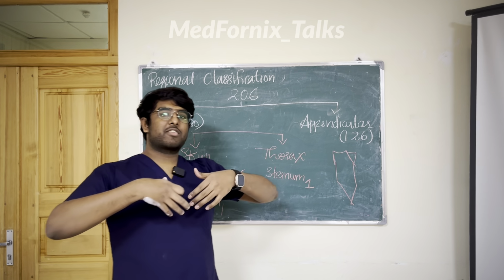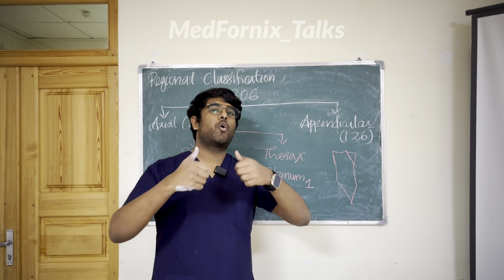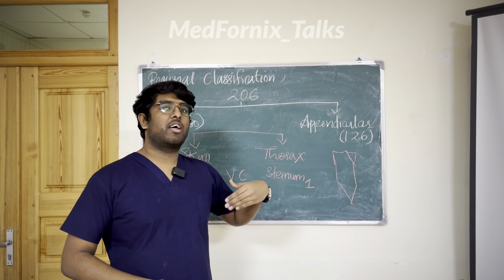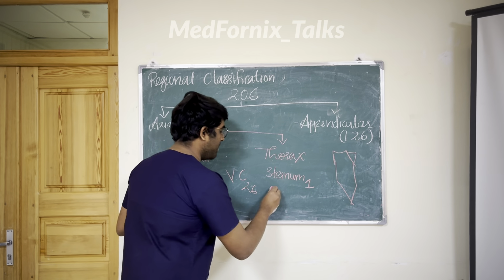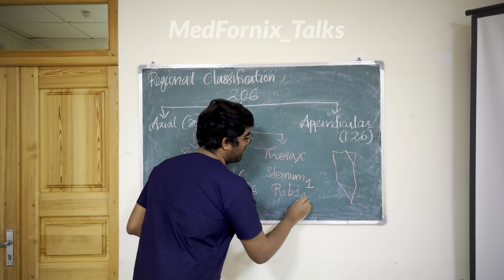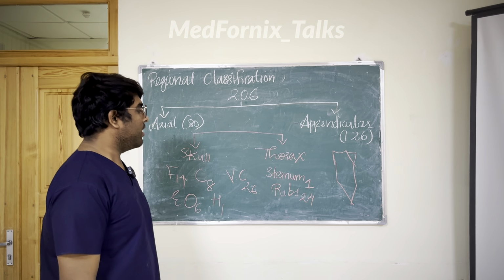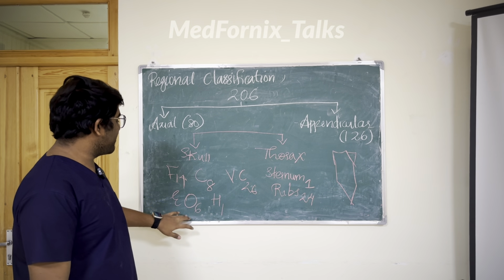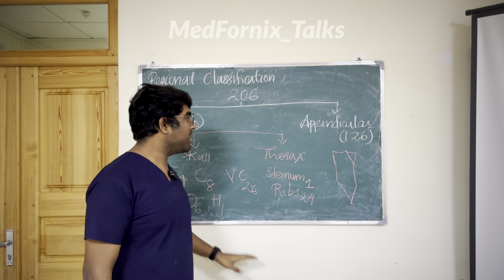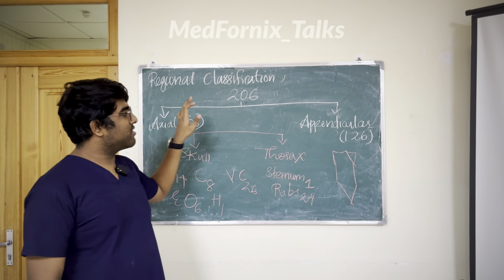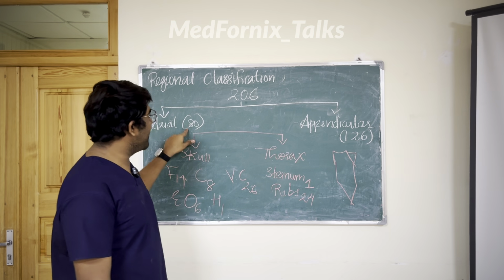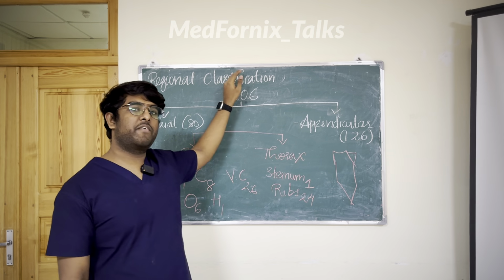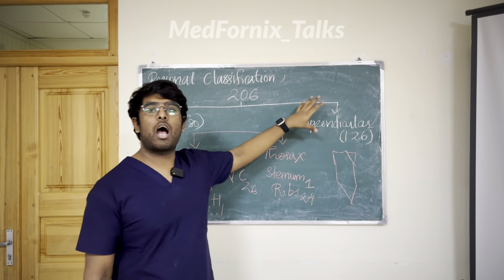You know that the sternum is connected, articulated or making a joint with the ribs. On one side I have 12 ribs and on the other side I have 12 ribs. So 12 plus 12, there are 24 ribs. 24 plus 1 is 25. Then 26, 8, 14, all together we have 80 in the axial skeleton. The appendicular skeleton has 126 and the axial skeleton 80, all together 206. This is the regional classification according to the axial region and the appendicular region.